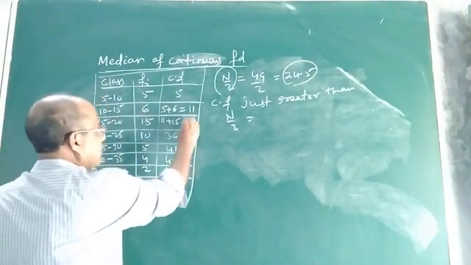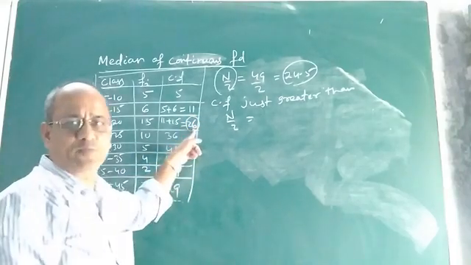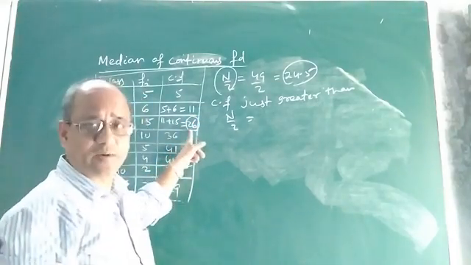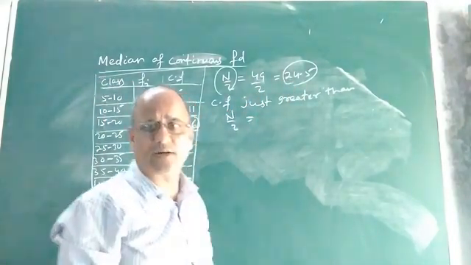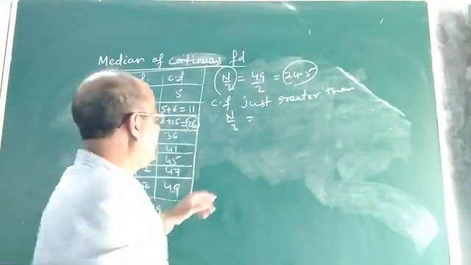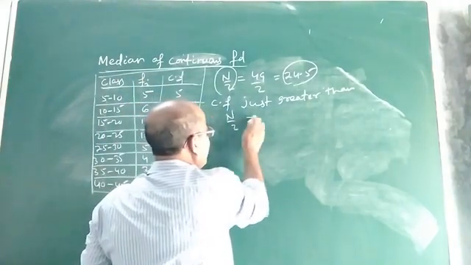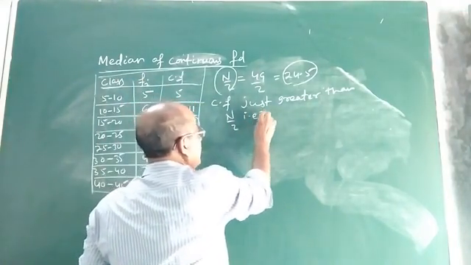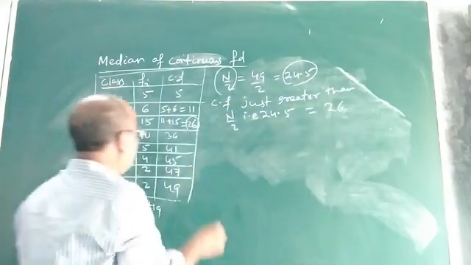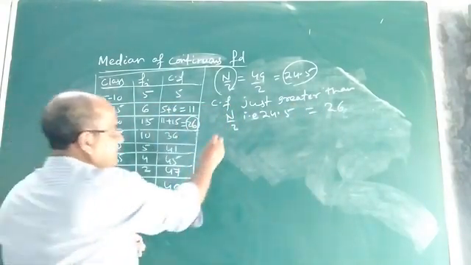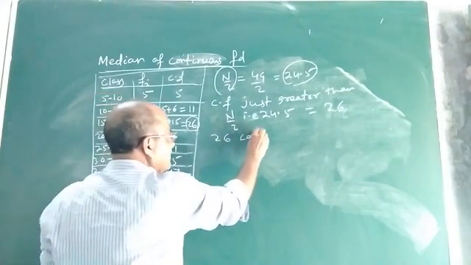That means look at 26. Look at this cumulative frequency. This 26 is just greater than your n by 2, that is 24.5. So, CF just greater than n by 2, that is 24.5, will be equal to 26. And look at this 26. 26 corresponds to which class interval?